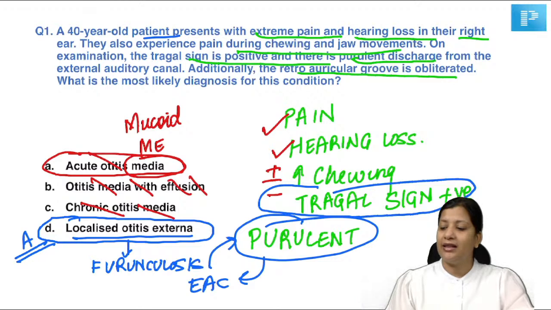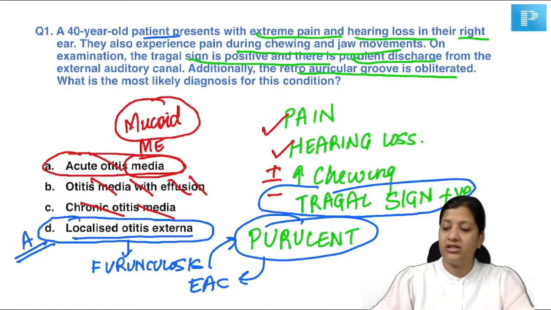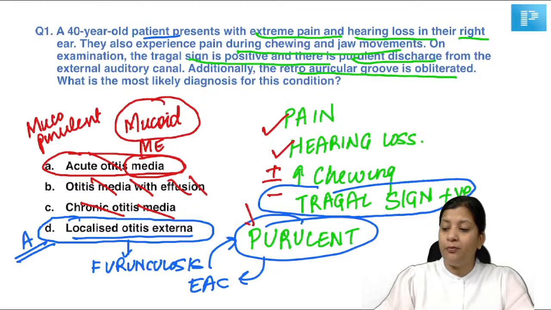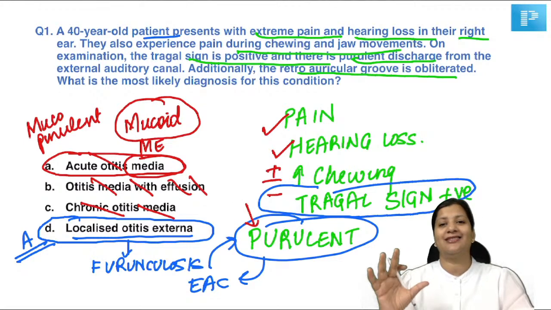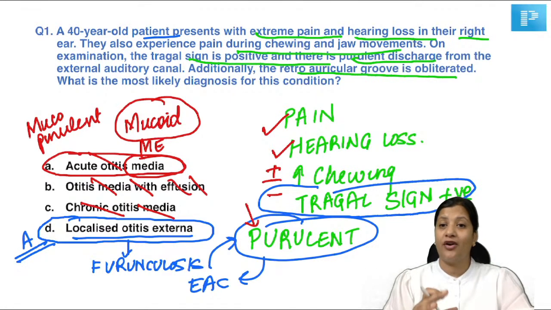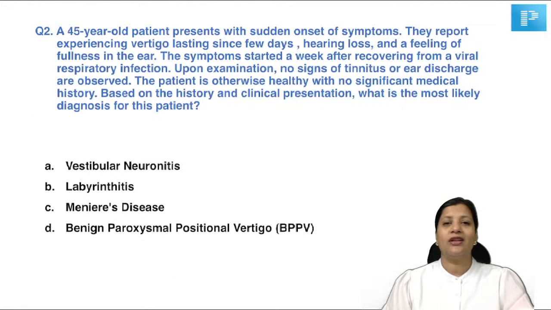So I will only tell you to look at whether the discharge is mucoid or purulent. If it is mucoid or mucopurulent, you can still think of middle ear diseases. But if it is only purulent discharge, then think about the external auditory canal diseases. So this is your key takeaway from this question, and I hope you understood this. If you've got any doubts, please put them in the chat box below. Let's go to the next question.